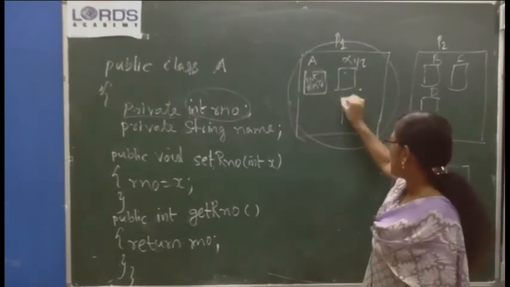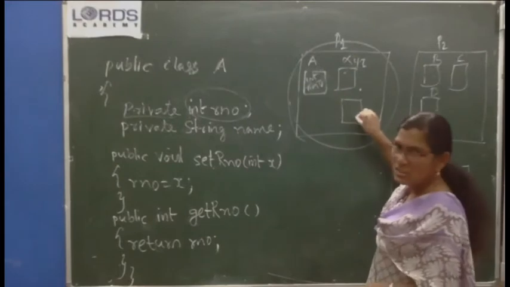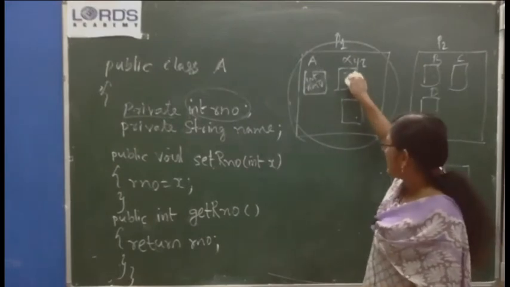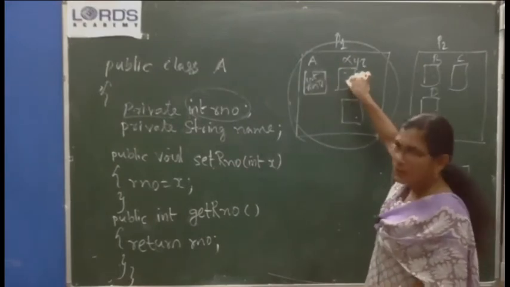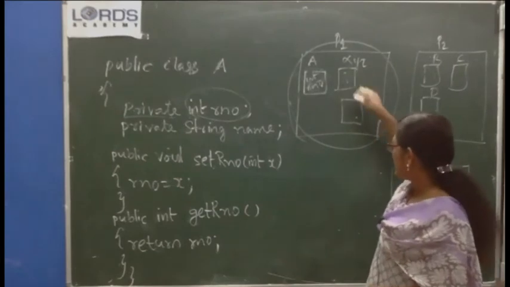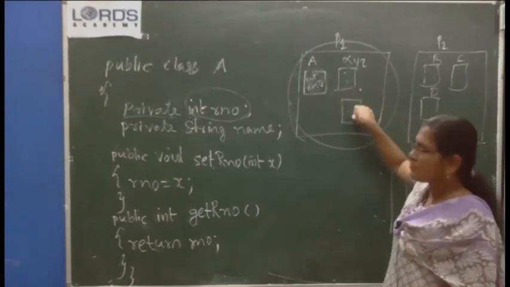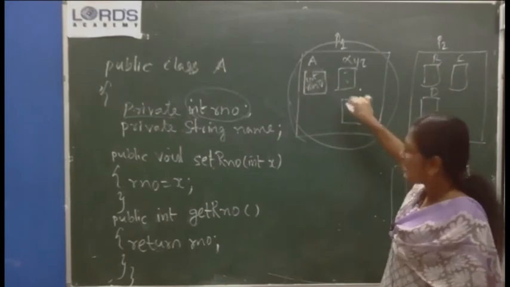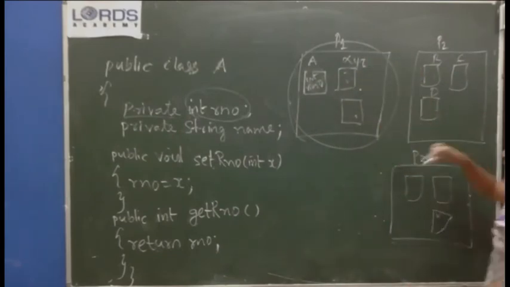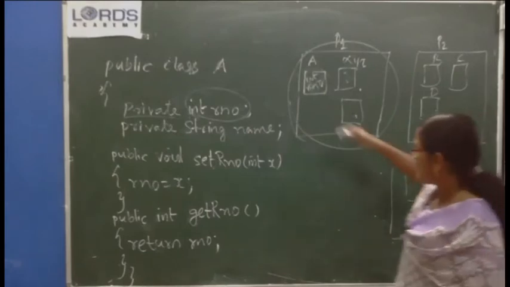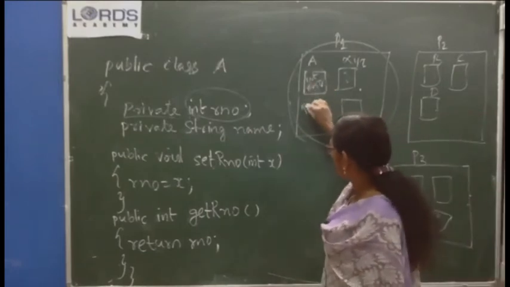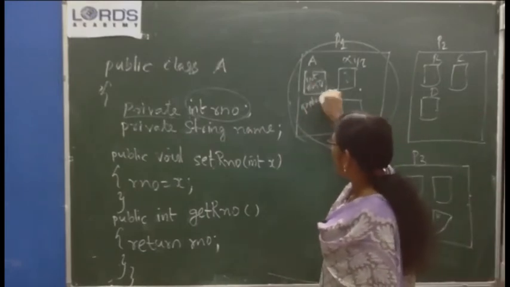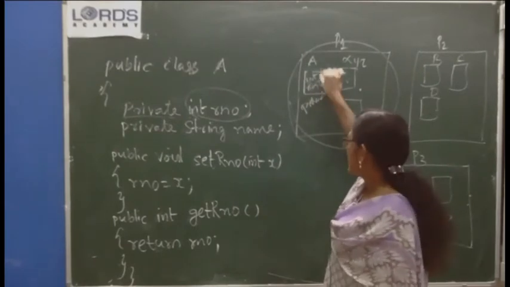In all other classes in this package, you can create an object of A, and object name dot r number is possible. In this class also you will be able to create an object of A, and object name dot r number is possible. Outside of that package it is not accessible. But when you declare this variable as protected, r number is protected.